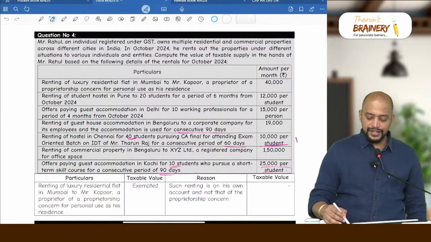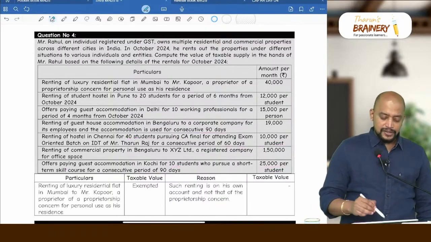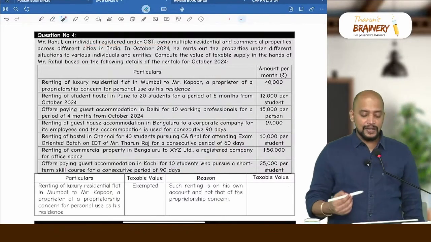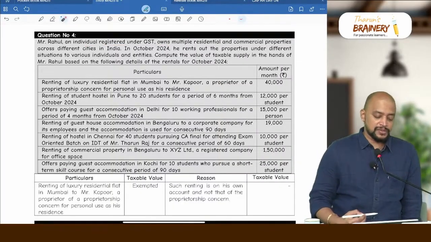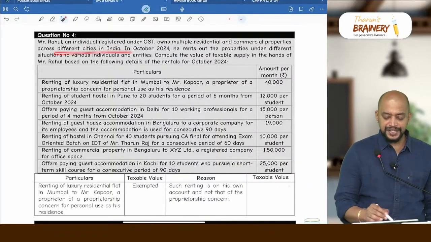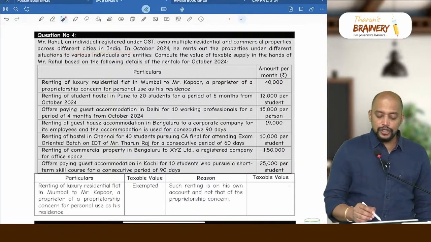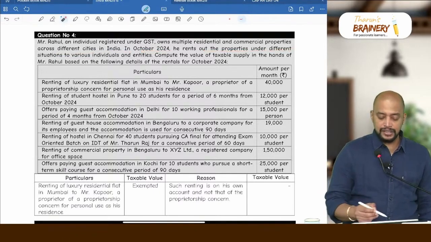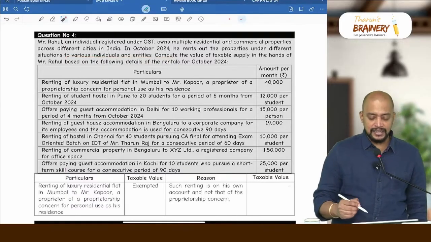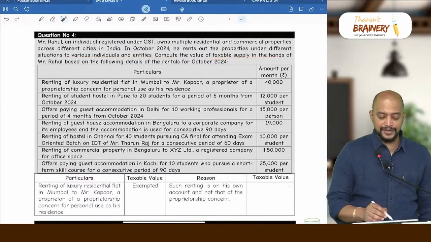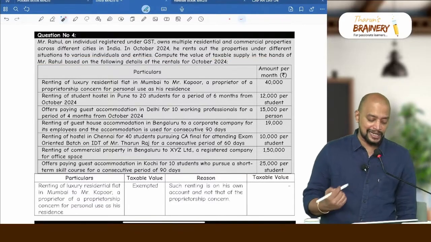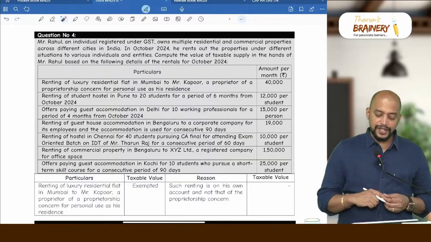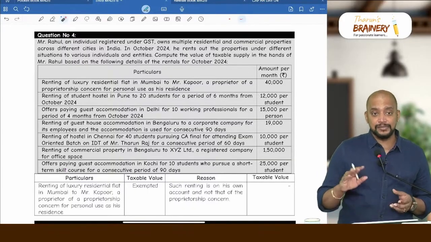This question number 4 is related to renting. So see that Mr. Rahul, an individual registered under GST, owns multiple residential and commercial properties across different cities in India. In October 2024, he rents out the properties under different situations to various individuals and entities. Compute the value of taxable supply in the hands of Mr. Rahul based on the following details of the rentals for October 2024. So we need to just compute the value of taxable supply.